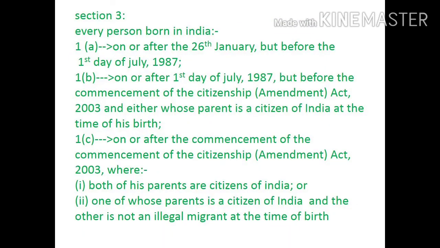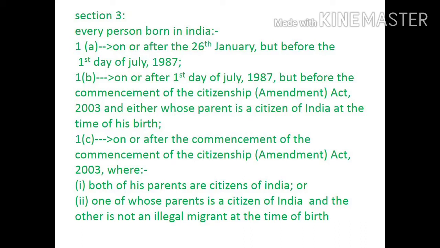In section 3, every person born in India. The first point, subclass A, on or after the 26th January but before the first day of July 1987. And subclass B says on or after 1st July 1987 but before the commencement of the Citizenship Act 2003, and either of whose parents is a citizen of India at the time of his birth.